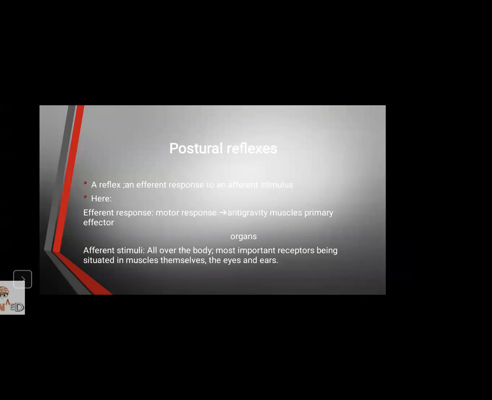Afferent stimuli come from all over the body, the most important receptors being situated in the muscles themselves, the eyes and the ears. I'll explain this. First, always remember there will be a stimulus and there will be a response. The stimulus is being collected by the muscles, the eyes and the ears.